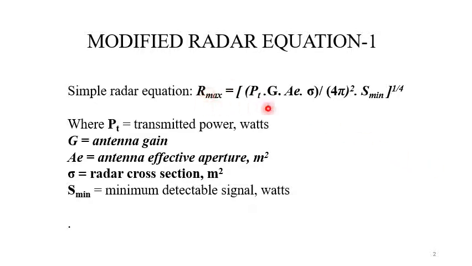So this was the actual equation that we derived in the previous lecture. R max is the maximum range of the radar target. It is equal to P T G A E sigma divided by 4 pi squared S min, the whole to the power 1 by 4. P T is the transmitted power, G is the antenna gain, A E is the antenna effective aperture, sigma is the radar cross section, and S min is the minimum detectable signal in watts.